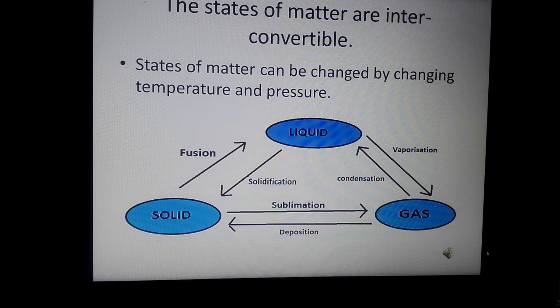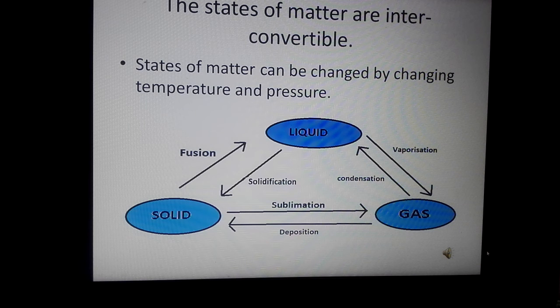When we increase the temperature, solid changes into liquid by a process called melting or fusion. On the other hand, if we decrease the temperature, then we can convert them from liquid to solid by a process called solidification.